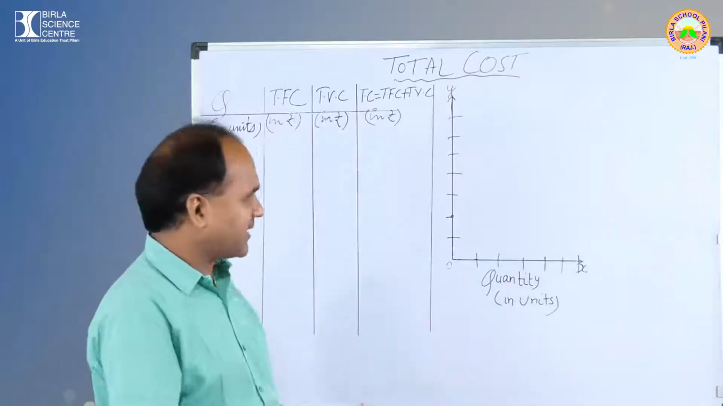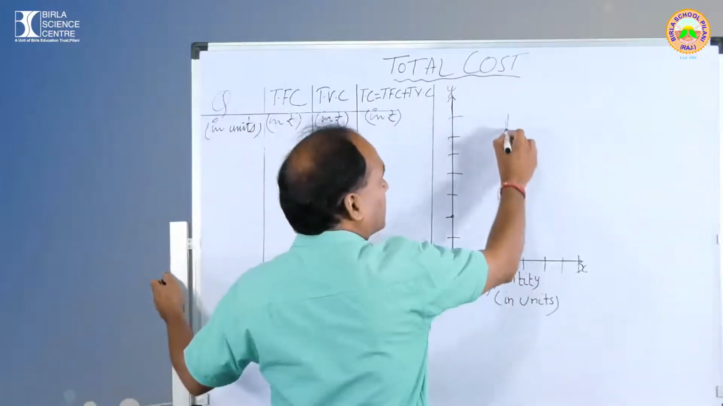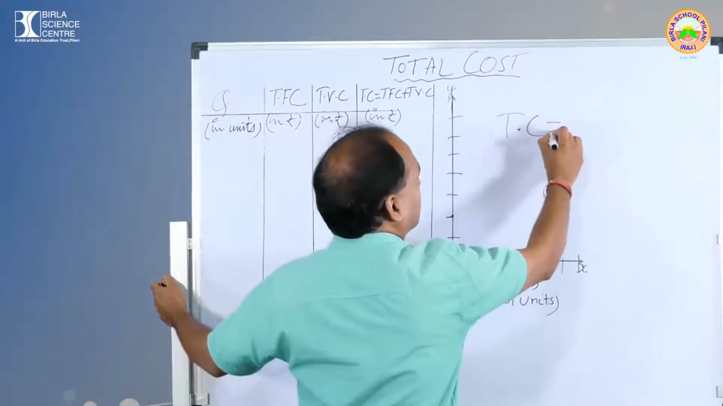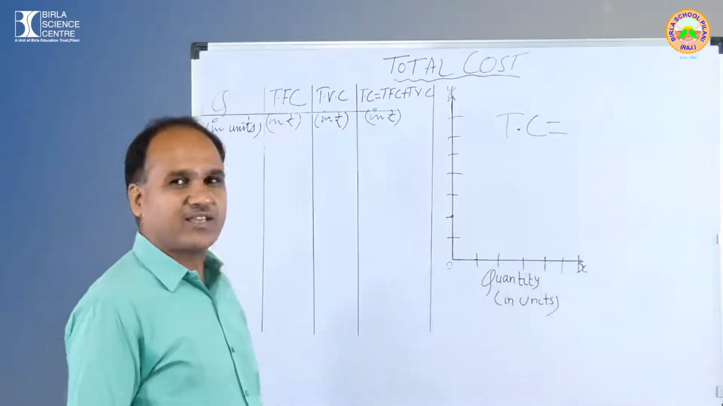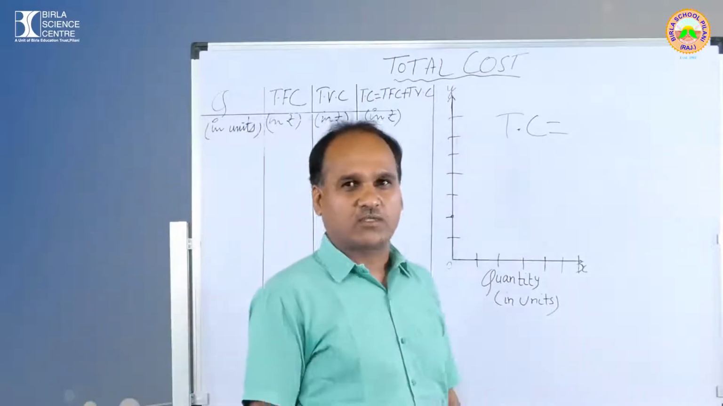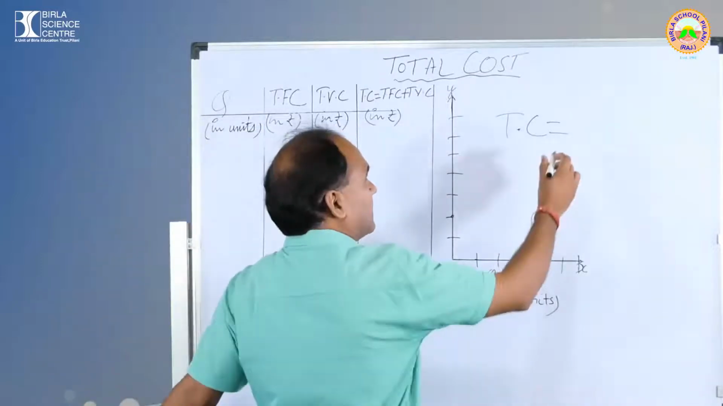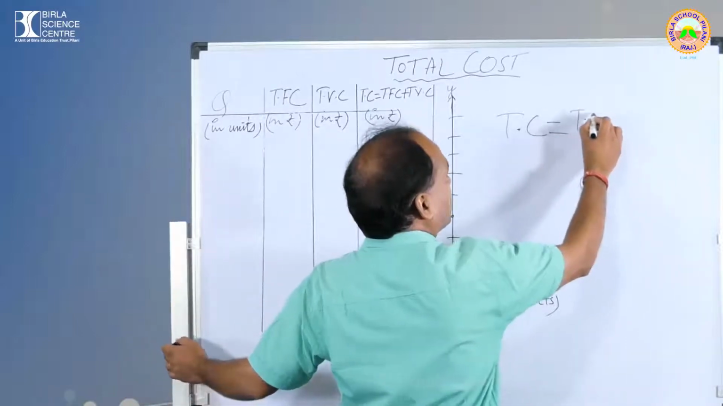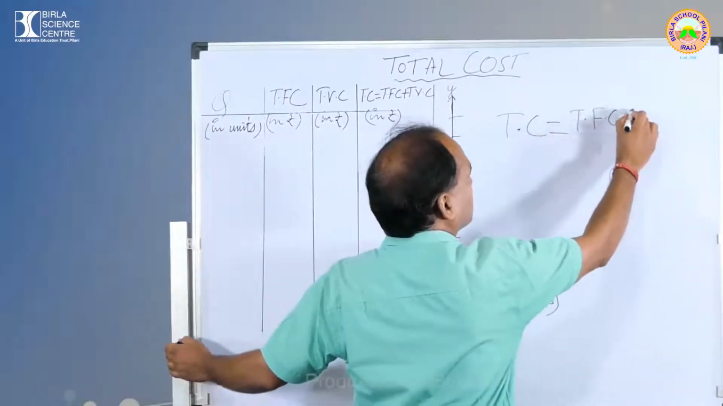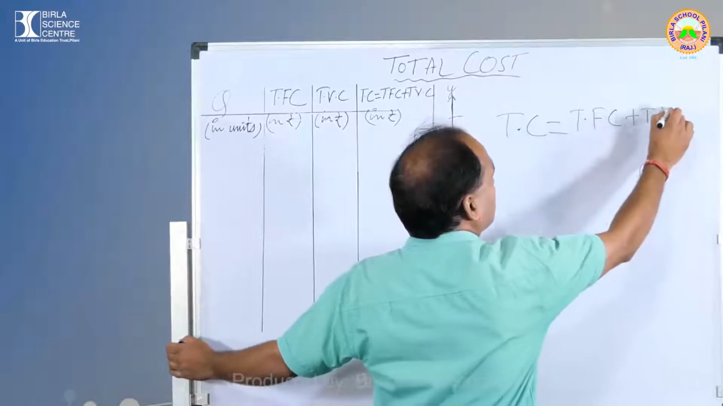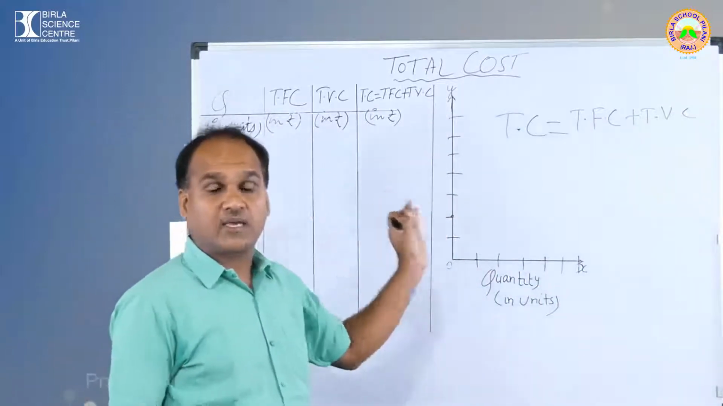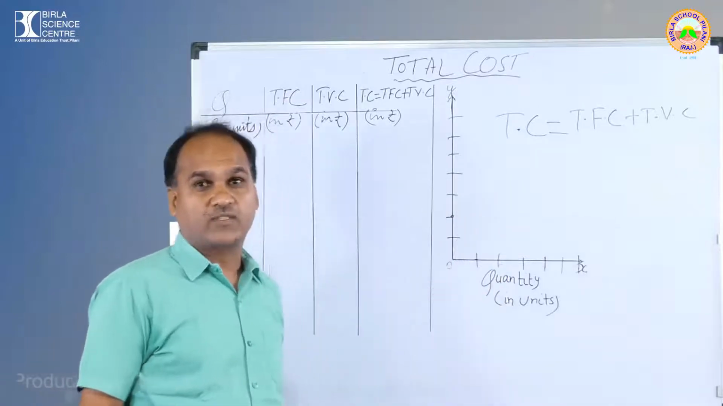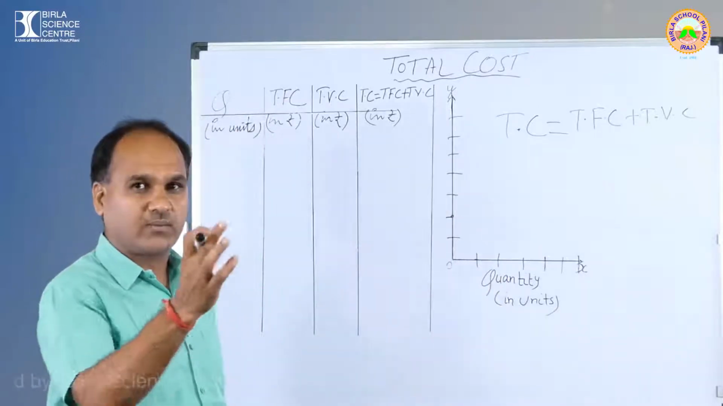Let me show you a formula. Come back here. Total cost. I am writing it in short as TC. TC is not the TC we give to children in school. TC here actually stands for total cost. Total cost is the sum total of TFC, called total fixed cost, plus TVC, called total variable cost. So I think now you can understand. It is the sum total of total fixed cost and total variable cost.